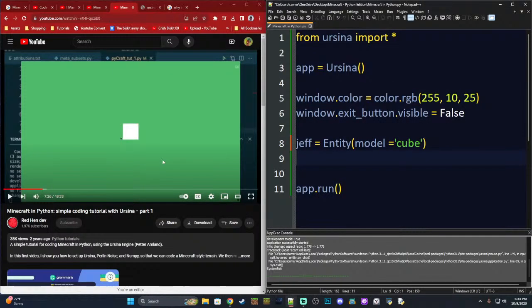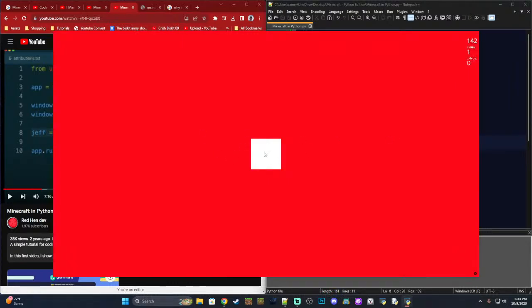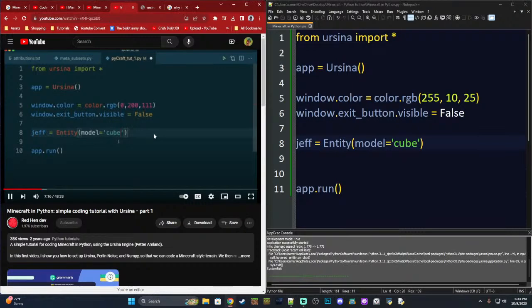Okay, our cube did not work. Let's go back a little bit and see what he did. He put model equals and then, as a string, cube. All right, he put Jeff equals entity. We did that too. Model equals cube. It looks like he didn't put a space here. That might be a difference we need to worry about. Yeah, we have a cube. Cool. I don't know what this cube can do yet, but this is step one. There we go. Save and run.